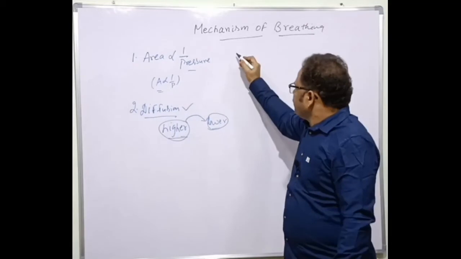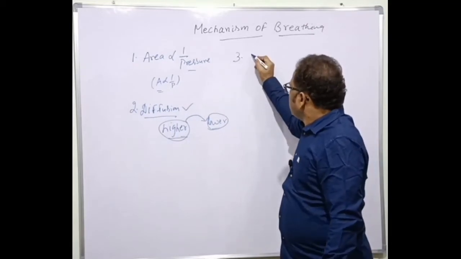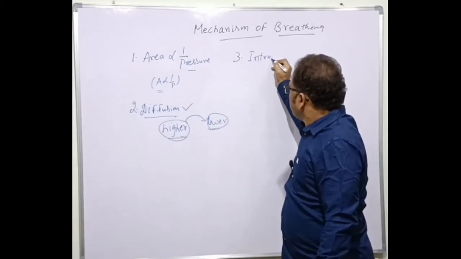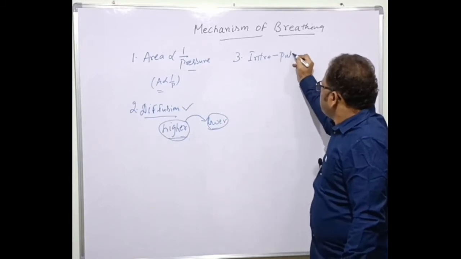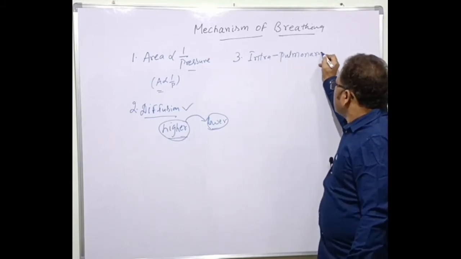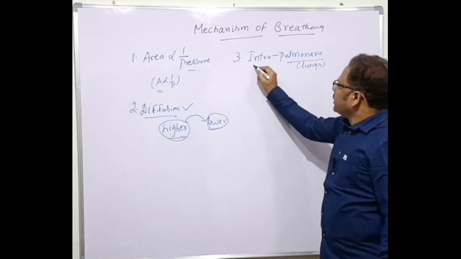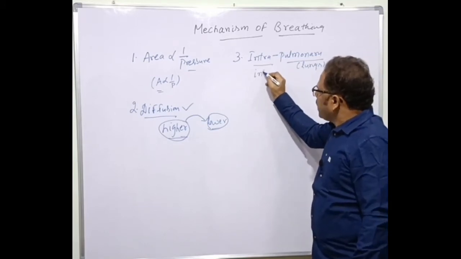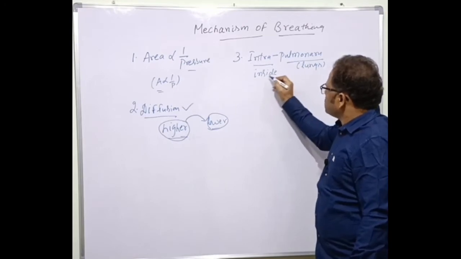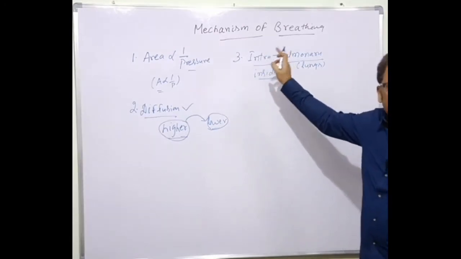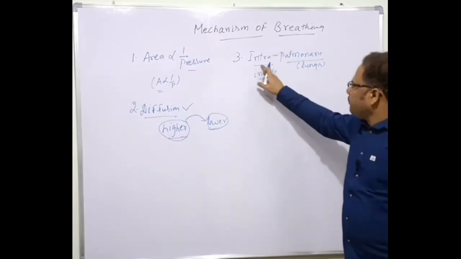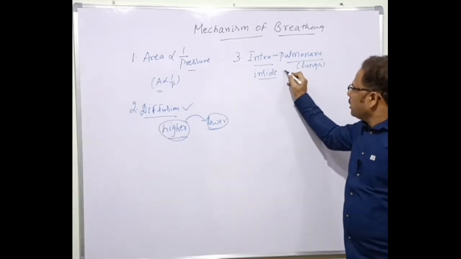Okay, next one, number 3. Intrapulmonary. You have to remember this point. Anything pulmonary means related to the lungs. What is intra here? Inside. Inside the lungs, that's the meaning of intrapulmonary. Make a note of this. Intrapulmonary means inside the lungs.